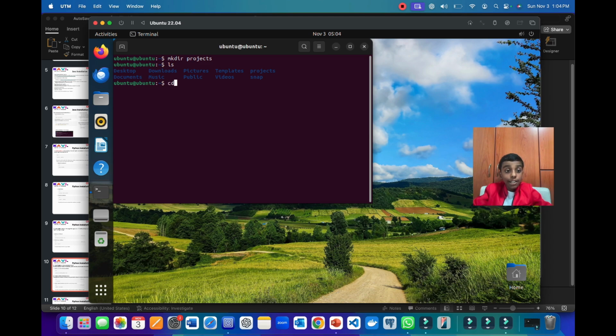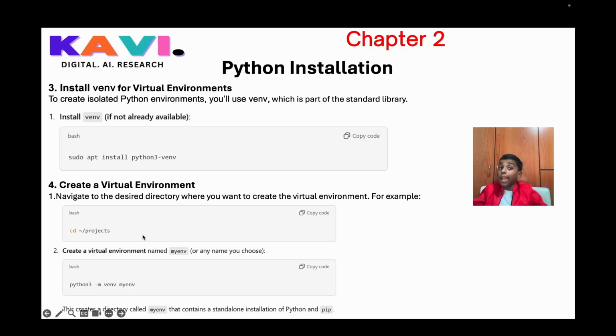Now let's go into the projects directory. So now I'm going to the projects directory by typing cd pro and pressing tab. Now we are in our projects directory. Now let's go back to our PPT to learn more. Now here to create the virtual environment named my-env or any name you choose, we have to write python3 -m venv my-env or anything else.